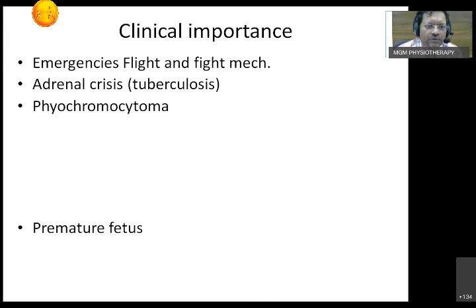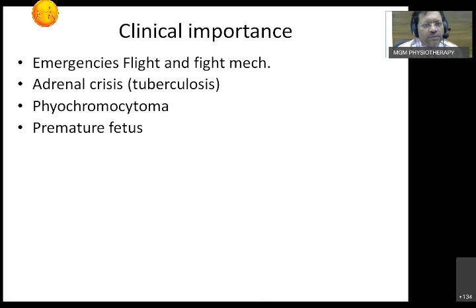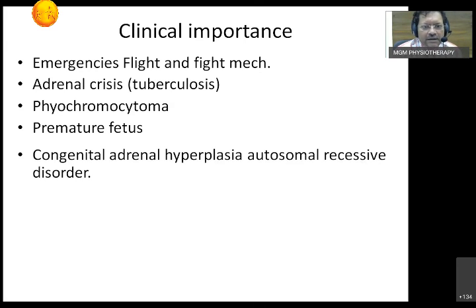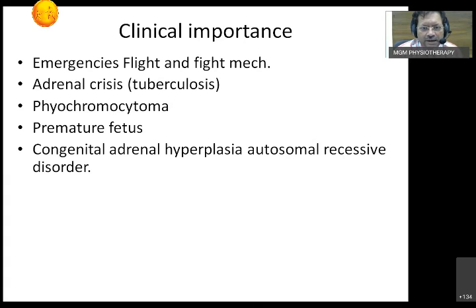Third thing. Fourth thing, we already talked about premature fetuses. When I suspect premature delivery, ideally about 12 hours before, we try to give the steroid, and it helps a lot in the baby's recovery. Its time in the NICU reduces by 80%, so you save a lot of lives with this. Then congenital adrenal hyperplasia, an autosomal recessive disorder. This is what we have to remember. So this is what we talked about the adrenal gland.